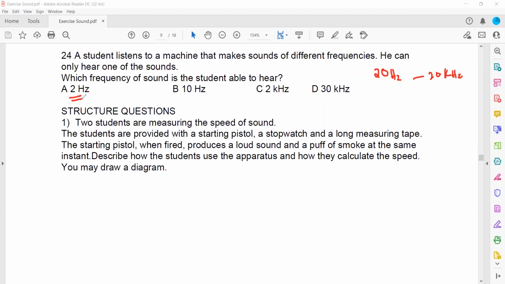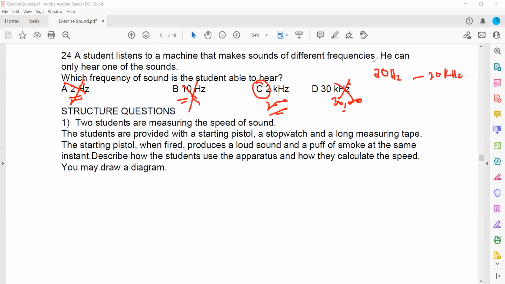So 2 will be too low. Again, 10 will be too low because 20 can be heard. 2000, yeah, 2000 is there, and this is 30,000. 30 kilo means 30,000, so we cannot detect it because it is more than 20,000. 10 hertz cannot be detected because it is less than 20, and 2 cannot be detected because it is less than 20. So the sound which the student can detect is 2000 hertz or 2 kilohertz.